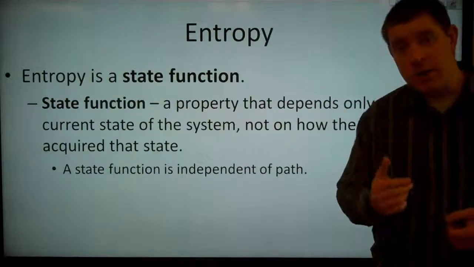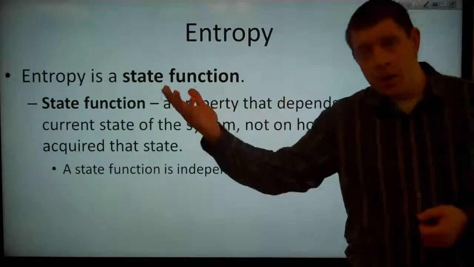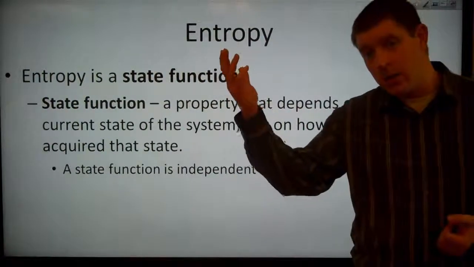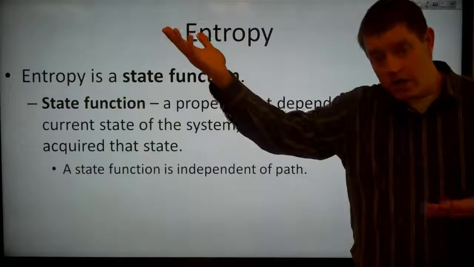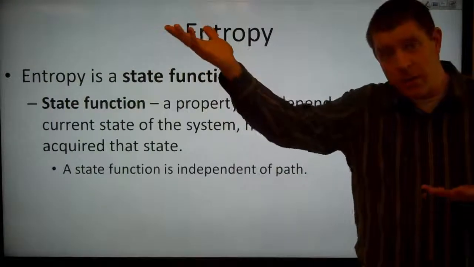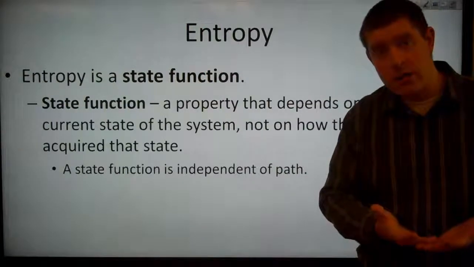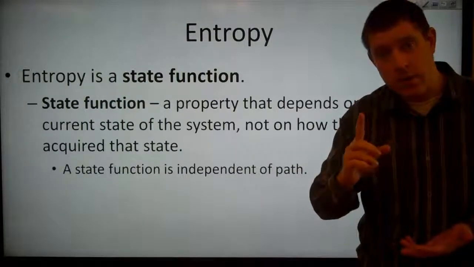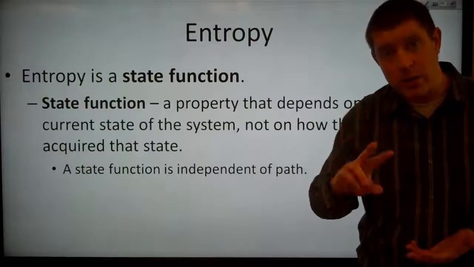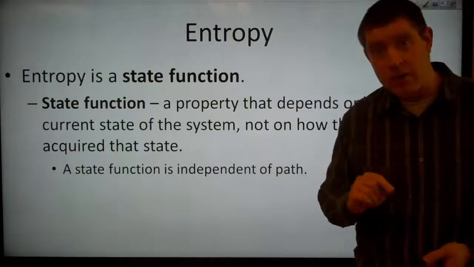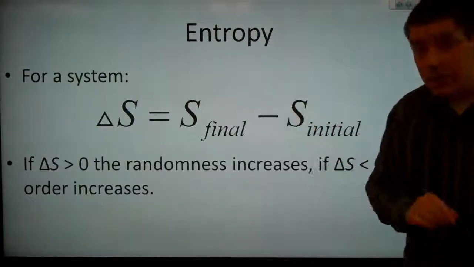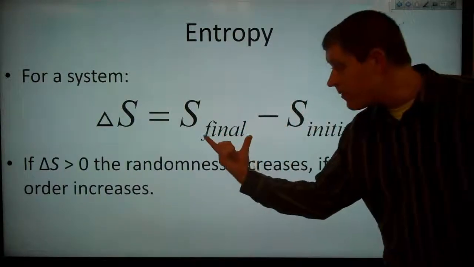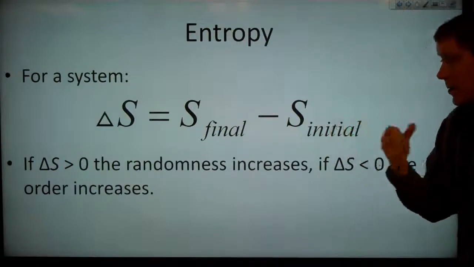The energy of a system only depends on the current and final energies, right? The change in energy, you have some amount of energy here, some amount of energy there. It doesn't matter how you get from here to there, the change in energy is the same. Now, you have two different ways of exchanging energy, either as work or as heat. Those are path functions. So, for some system, the change in entropy, delta S, is equal to the final entropy minus the initial entropy. Right?